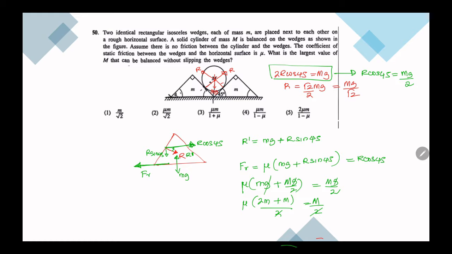Then we have, I'll continue here. 2m mu plus m mu is equal to M. Then 2m mu is equal to M times 1 minus mu, then M is equal to 2m mu over 1 minus mu. So that is the fifth answer.